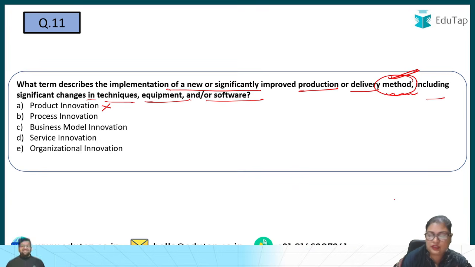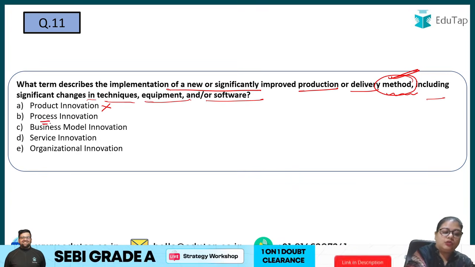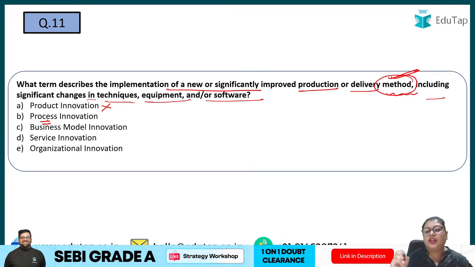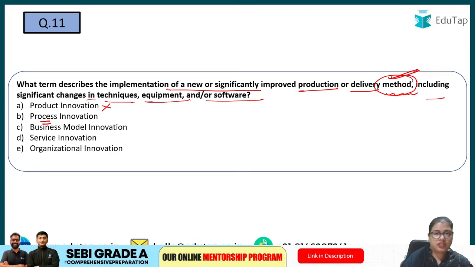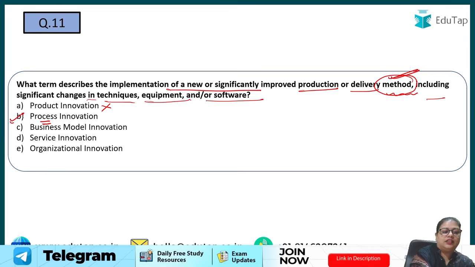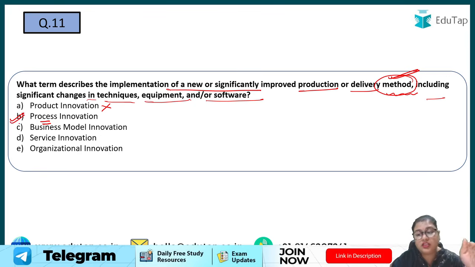Then process innovation. When I'm talking about a change in the method, we are of course talking about changing the whole process from start to end, right? The production and the delivery as well. So here, yes, we are talking about process innovation, the changes in the process, right?